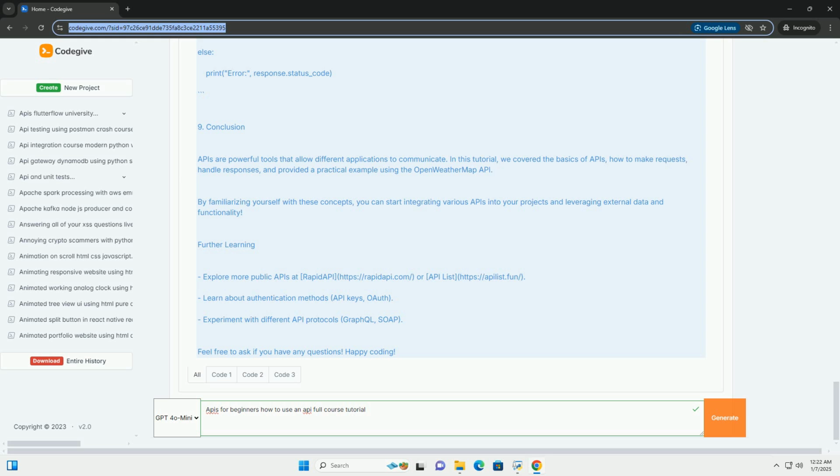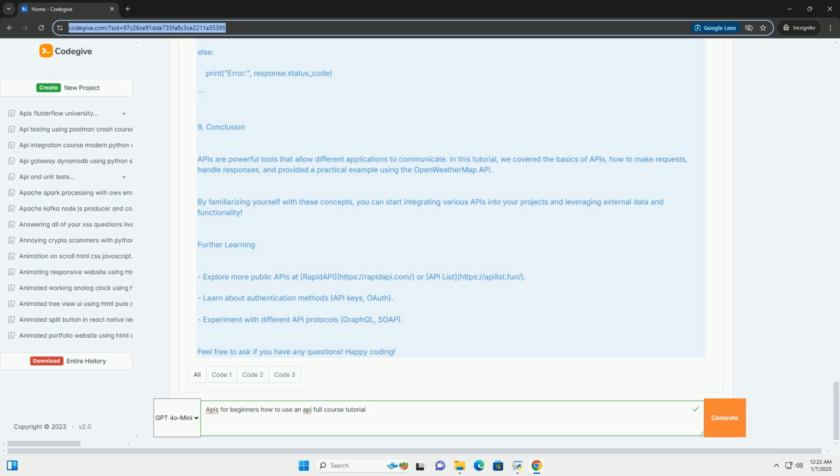3. How APIs work. 1. Request, the client, your application, sends a request to the API server. 2. Processing, the API server processes the request. 3. Response, the server sends back a response, usually in JSON or XML format.